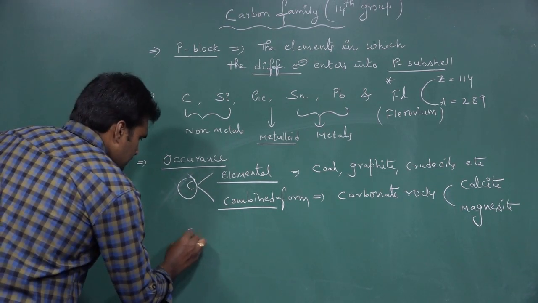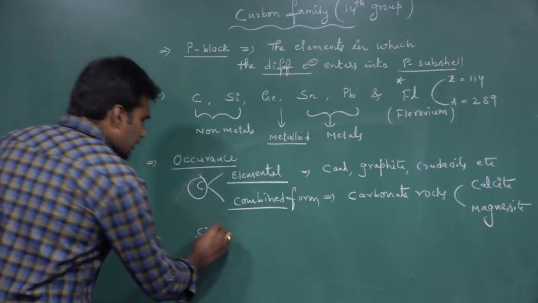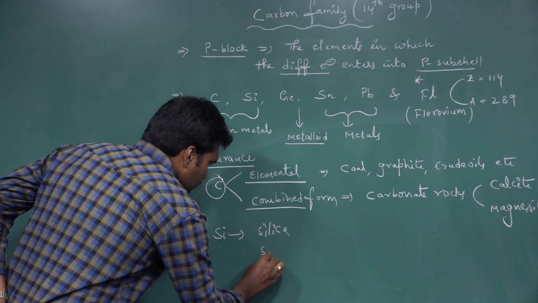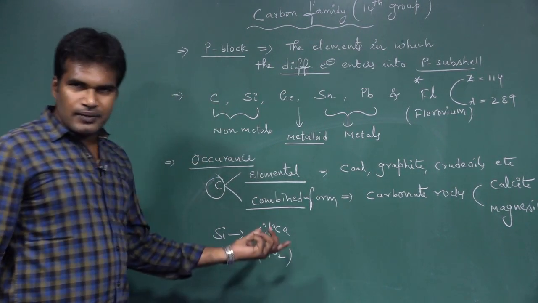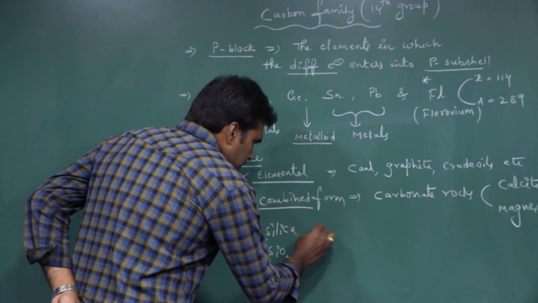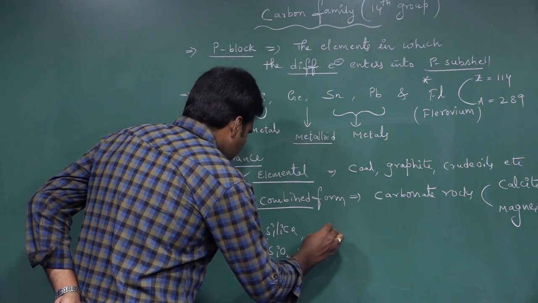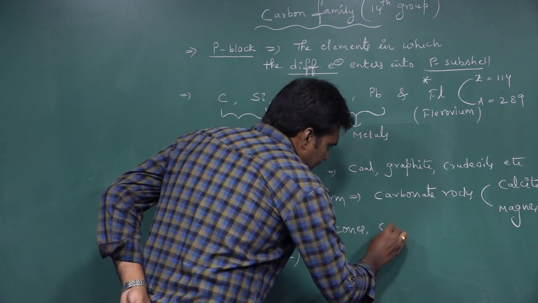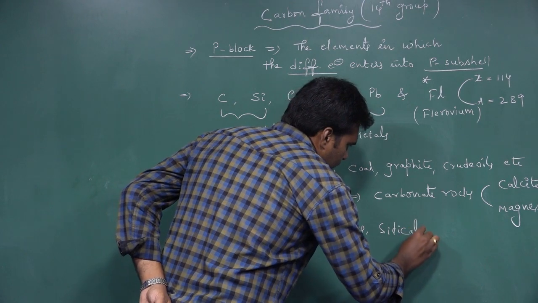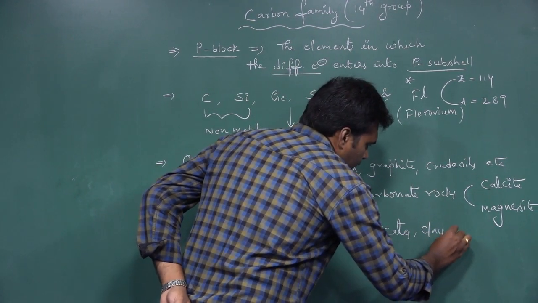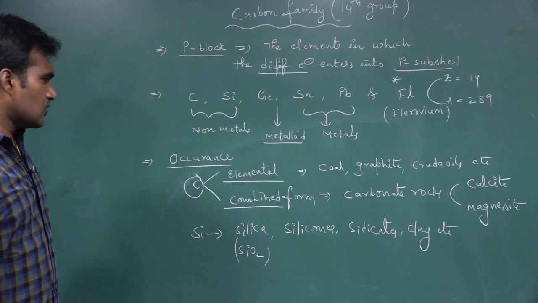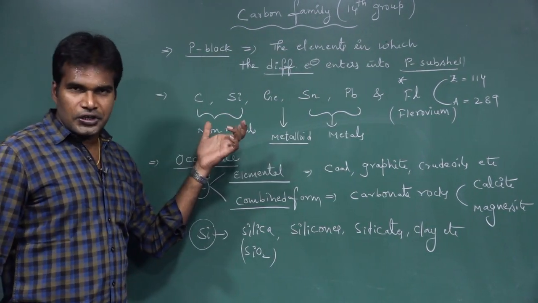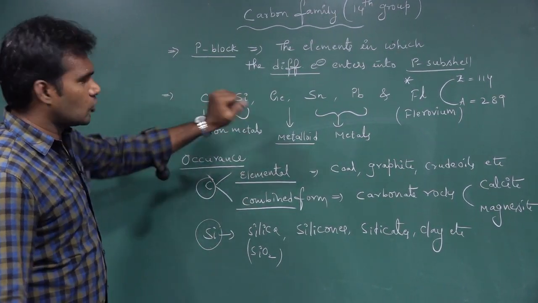Coming to the second element, silicon. Silicon can exist as silica. Silica is nothing but SiO2, which is sand. Next, silicones, silicates, clay, etc. These are the occurrence of the element silicon. These are the two most abundant elements among the 14th group.